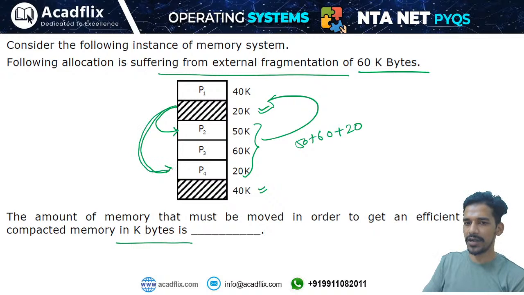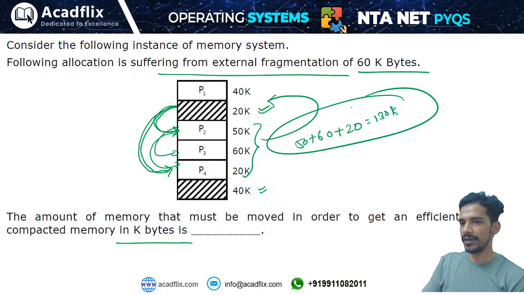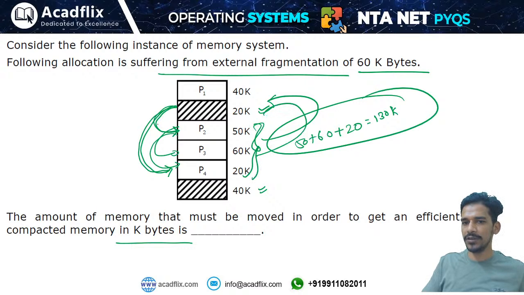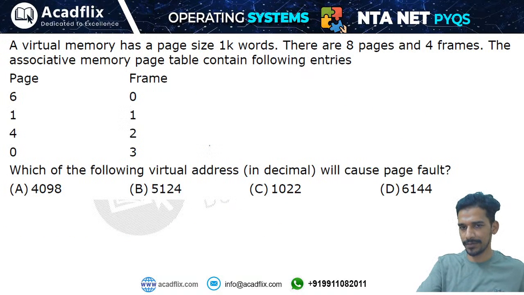Okay, you will move this partition here. First you will exchange this partition with this, then you will exchange this partition with this, then you will exchange this partition with this. So total partition movement will be 130 kilobytes, right? 50 plus 60 is 110 and 20 is 130. So according to compaction, you will move these three partitions up. So this partition will be moved here. That means there will be a total movement of 130 kilobytes, right?